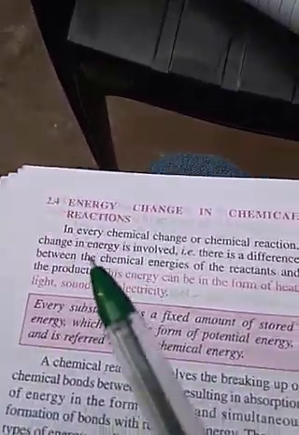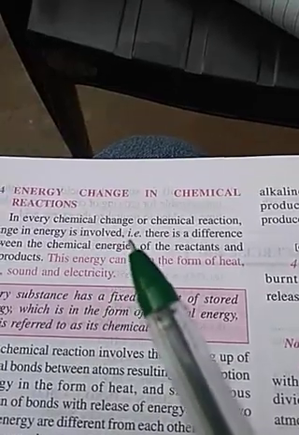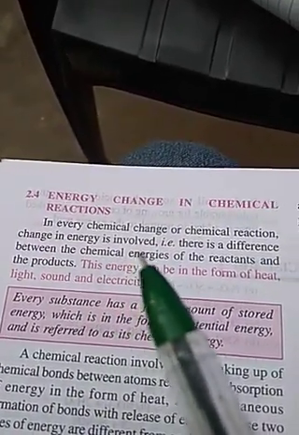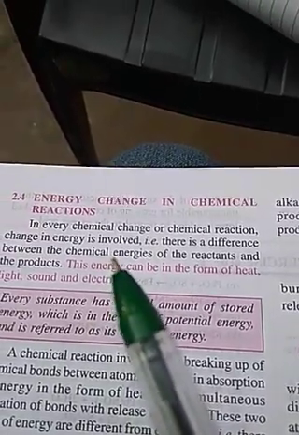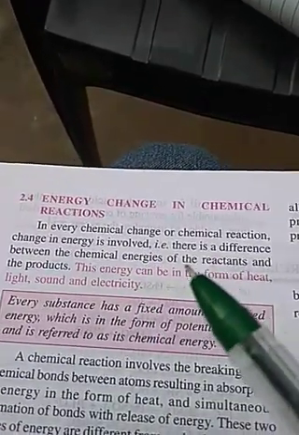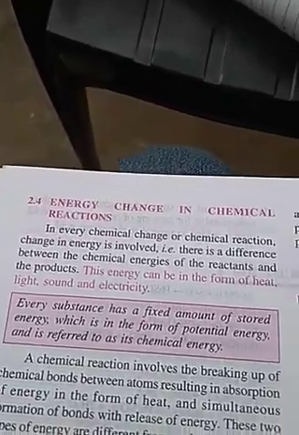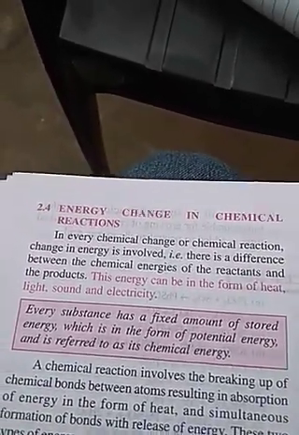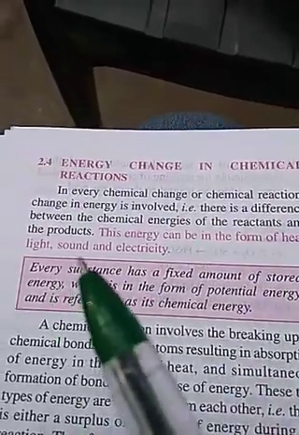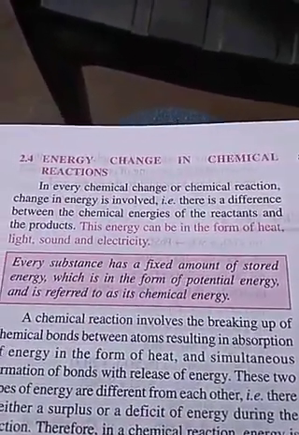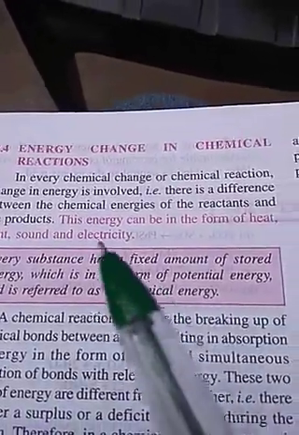So in every chemical reaction there is a change of energy. That means, what is the change of energy? The amount of energy in the reactants and the amount of energy in the products are different.